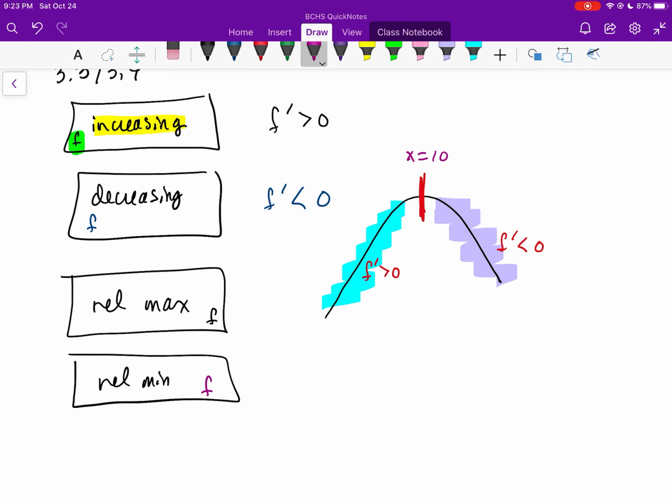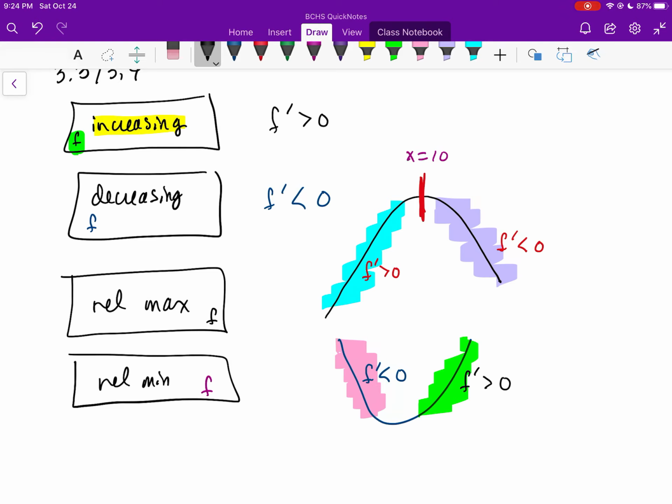The relative min of a function f is going to be when the derivative of f changes from negative to positive. That's going to look something like this, where in this particular region the function was going down, the function was decreasing. More importantly, the derivative of the function was less than 0. Then the function was going up, the function was increasing. More importantly, the derivative of the function was positive.